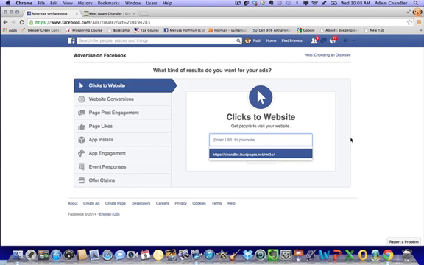Now what I love about this is it's clicks to website. You're paying when somebody visits your website, period. And I like that more than the page post engagement, where you're actually paying when someone interacts with the post, when they leave a comment, when they like it, when they share it, when they click the website, whatever that action is, you're paying for it. With this, it just makes it so much simpler because you're only paying when someone goes to your website. It's true pay per click advertising.